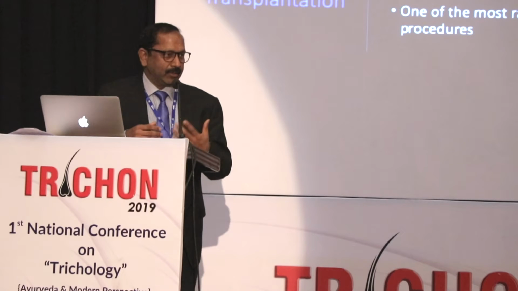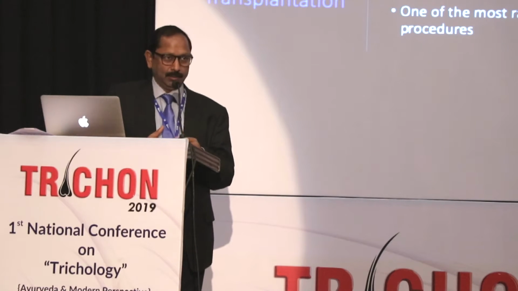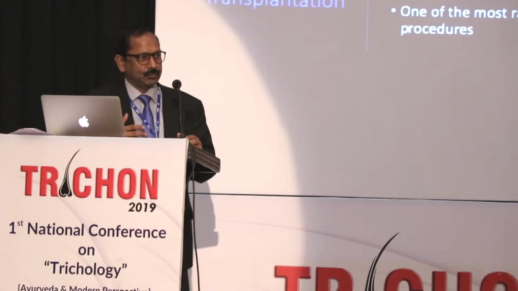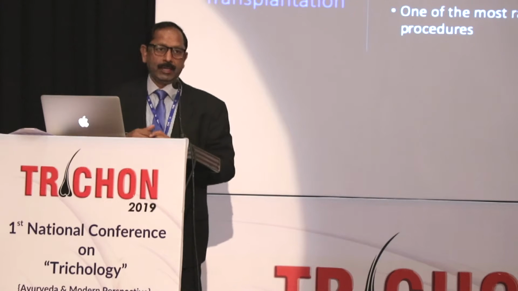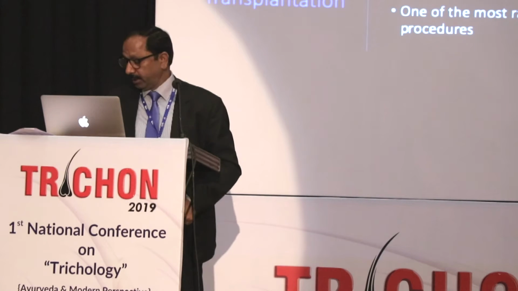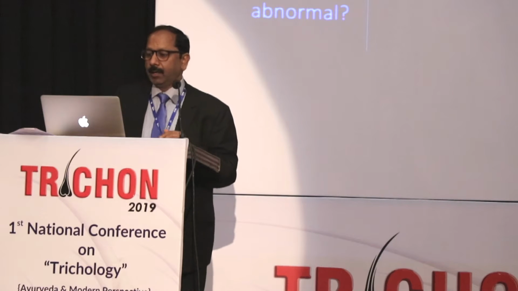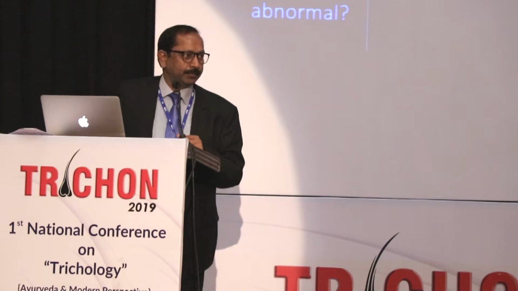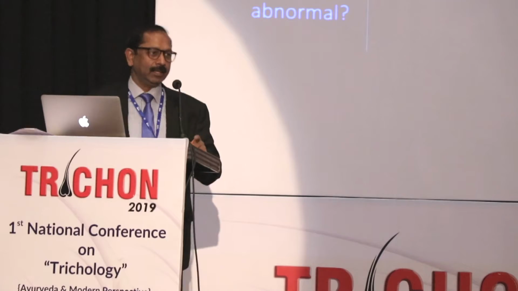But what we are seeing nowadays is that boys or girls as young as 20, 22 years are having hair fall, maybe because of different factors which are beyond their control. That is why this procedure is in demand in a big way, so we should be learning about it. We all have hair fall, but when do we call it abnormal? When more than 100 hairs fall every day, that is called abnormal. Otherwise, it's within normal limits.